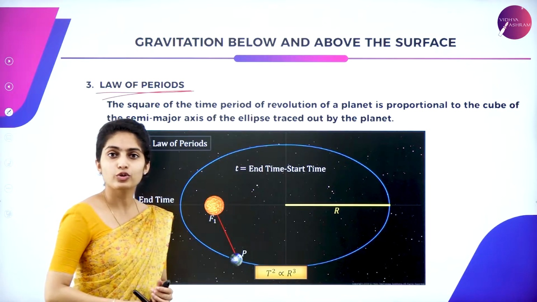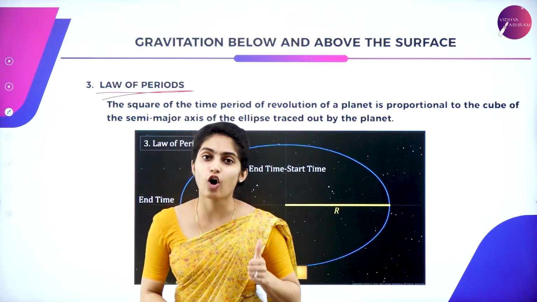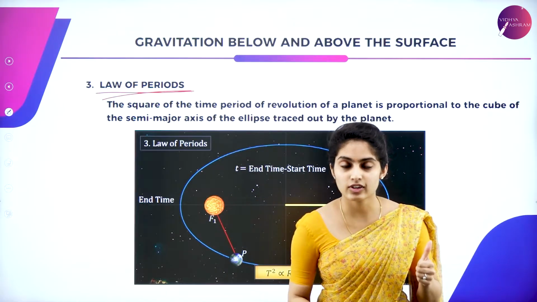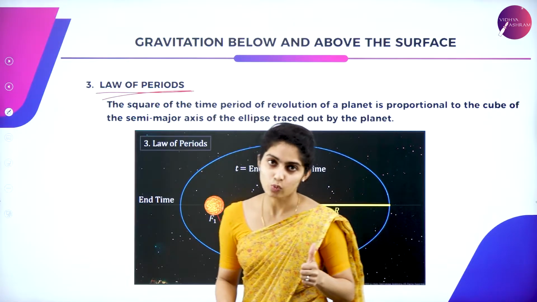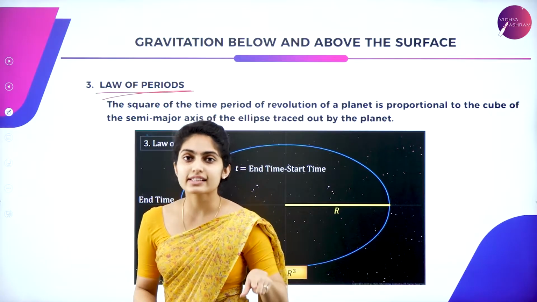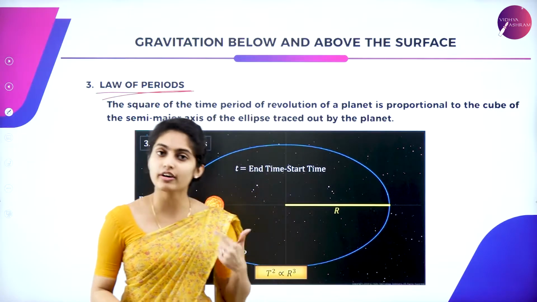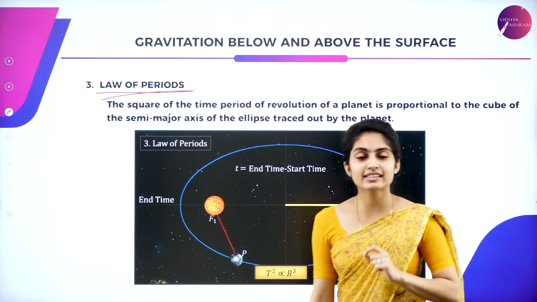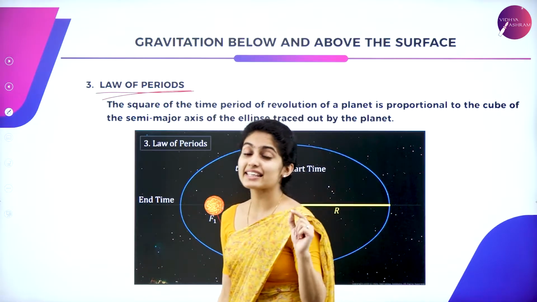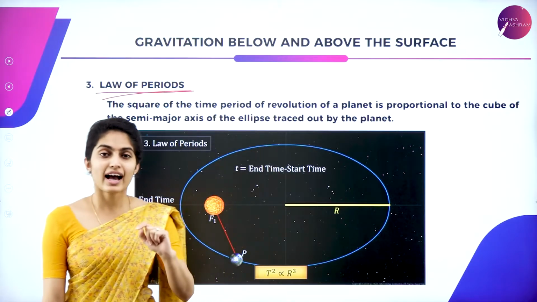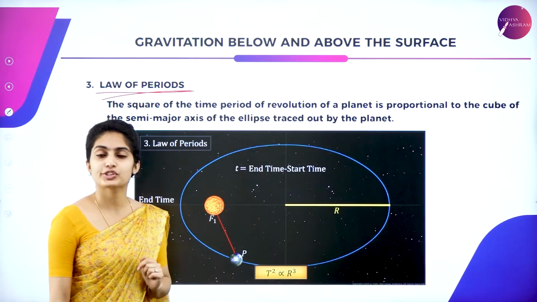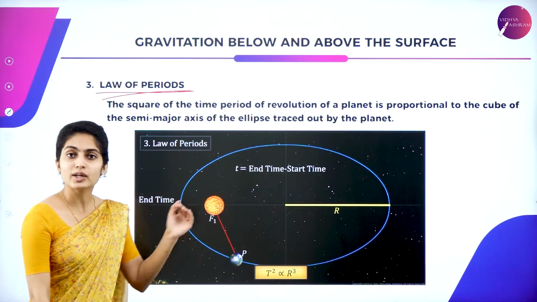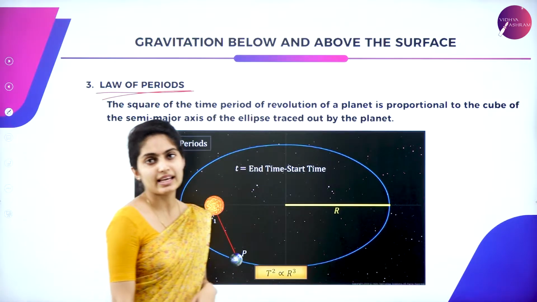As you all know, the first law is the law of orbits, which tells you the orbit is elliptical, and the second law is also known as the law of areas, where it sweeps equal areas in equal intervals of time. This third law is known as the law of periods, and it concerns time and radius.